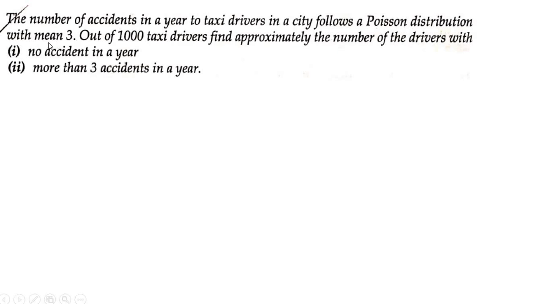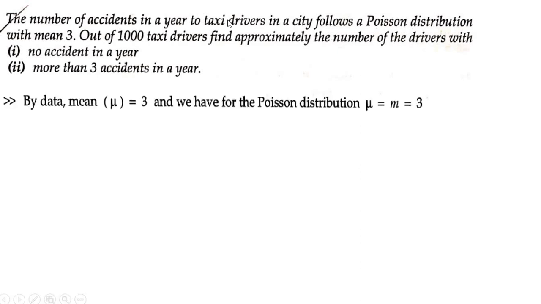Okay. So the mean has been given, mu is equal to 3, but mu is also equal to m, so m is equal to 3 is being given. So that is the number of accidents. So by data, mean mu is equal to 3, and by the Poisson distribution, mu is also equal to m, therefore m is equal to 3.